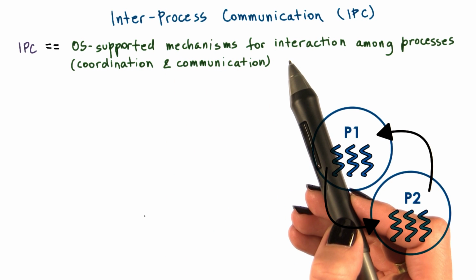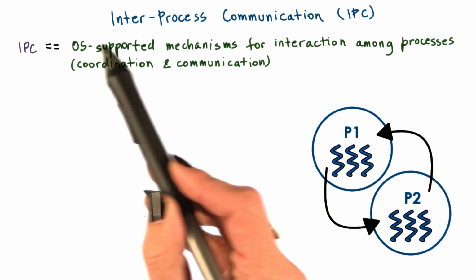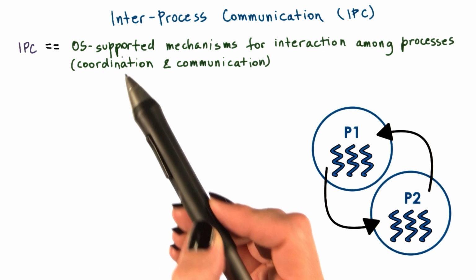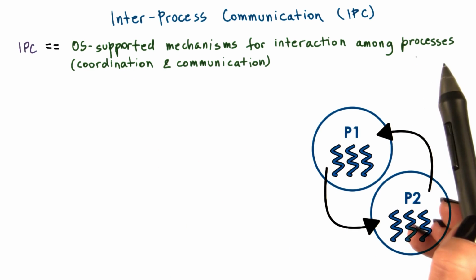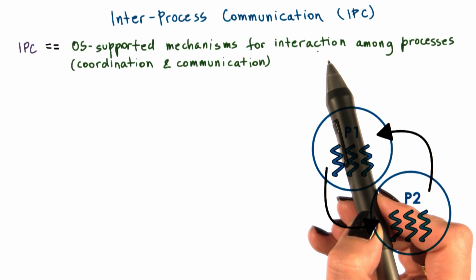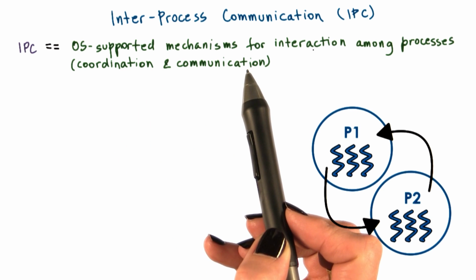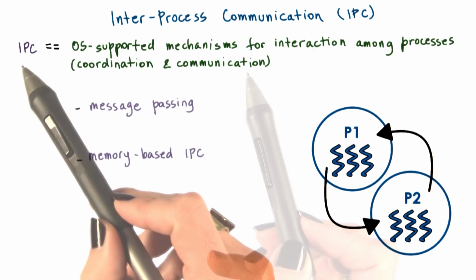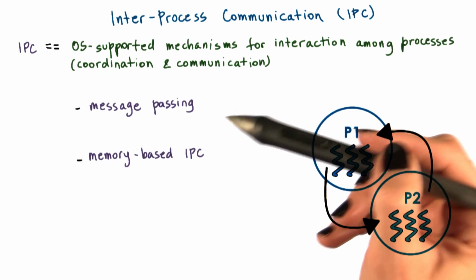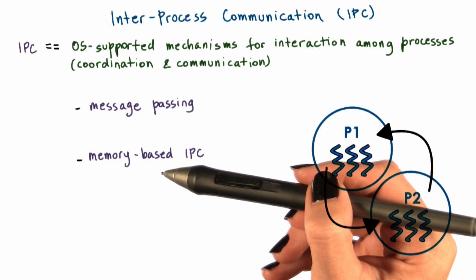Interprocess communication refers to a set of mechanisms that the operating system must support in order to permit multiple processes to interact amongst each other. That means to synchronize, to coordinate, to communicate, all of those aspects of interaction. IPC mechanisms are broadly categorized as message-based or memory-based.